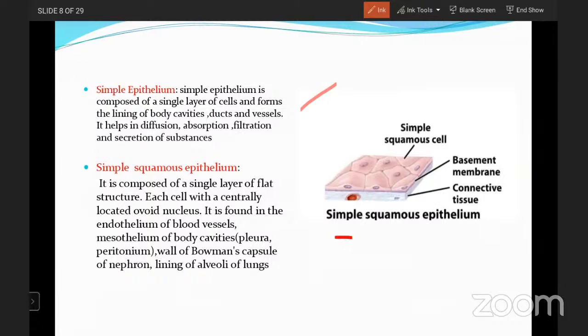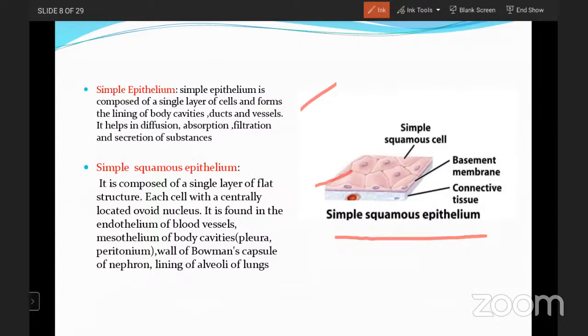So here in this picture, you are able to see simple squamous epithelium. Simple means it is also having only one layer. Simple squamous. We mention squamous because it has a flat structure. Okay. Let us go for the points. Simple squamous epithelium is composed of a single layer of flat cells. So it just looks like a flat structure. And each cell has a centrally located ovoid nucleus, the round nucleus which is centrally present.